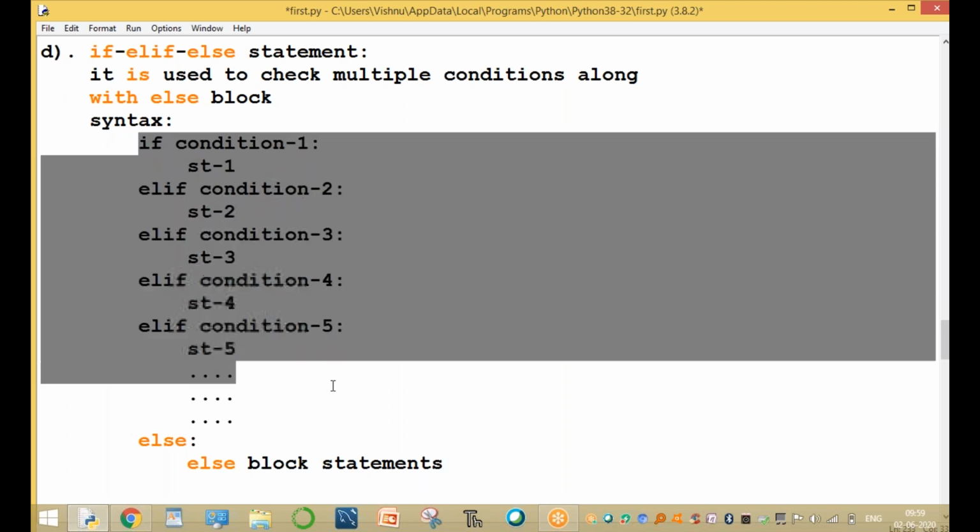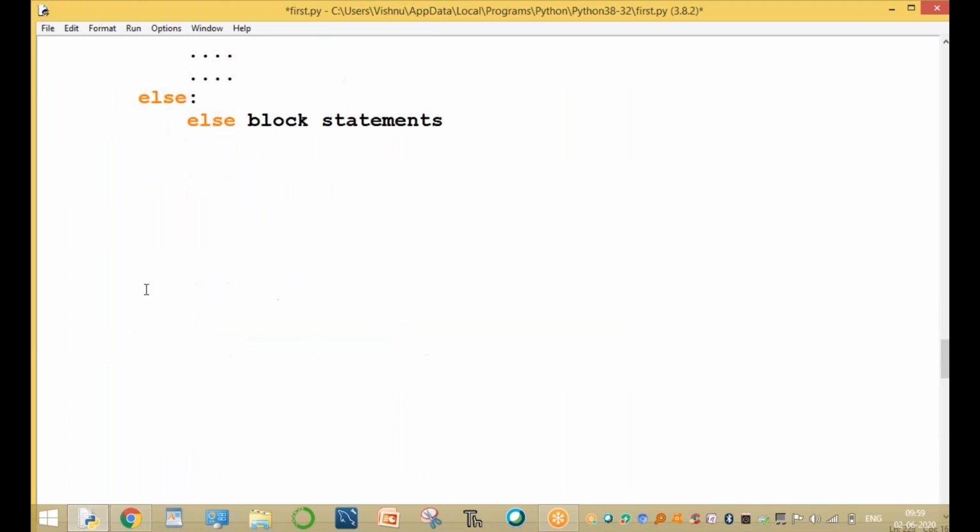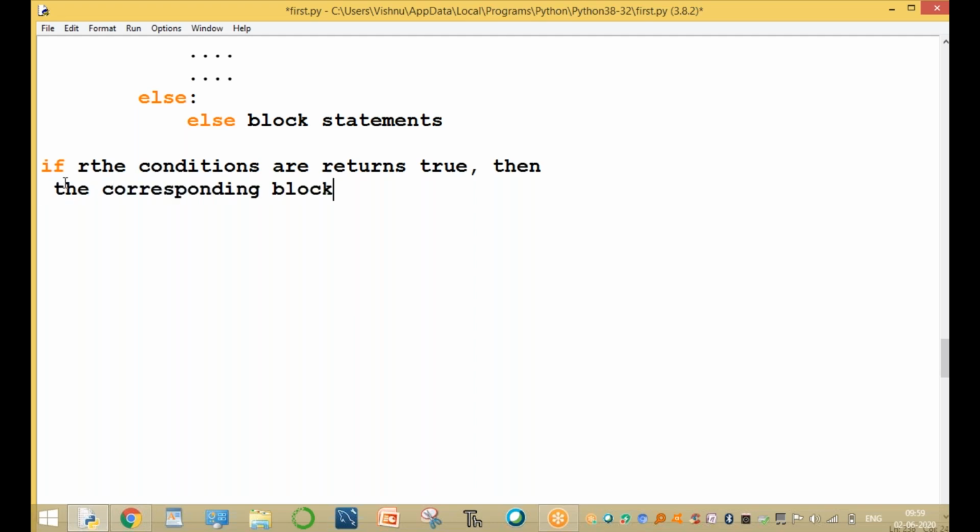Check this, all these conditions are the same, other than the number. This condition is false, this is false, this is false. If the conditions return true, then the corresponding statement or block will be executed.